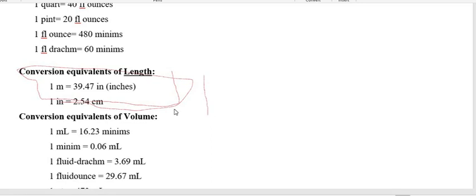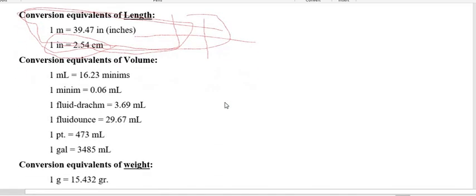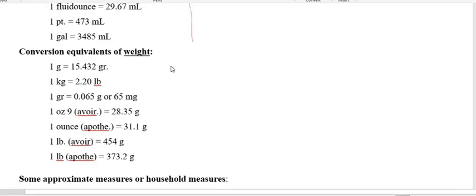So 1 meter in inches is 39.47. This is important to recall. 1 meter is equal to 39.47 inches. However, 1 inch is equal to 2.54 centimeters. So these two have to be recalled. This is an important one. Then the other conversions for volume are this one. This is also important. For weight is this one.